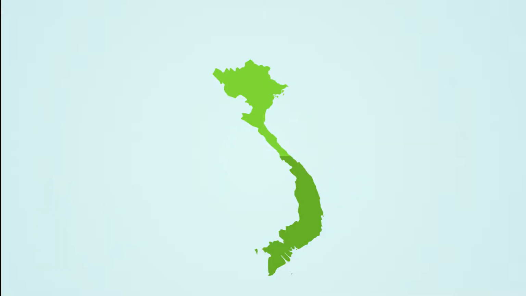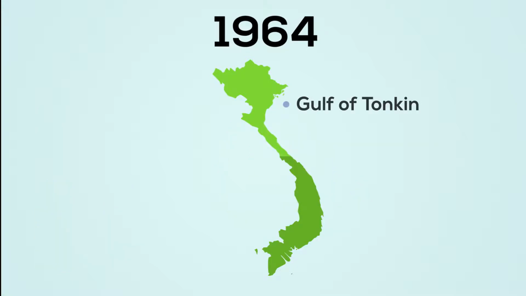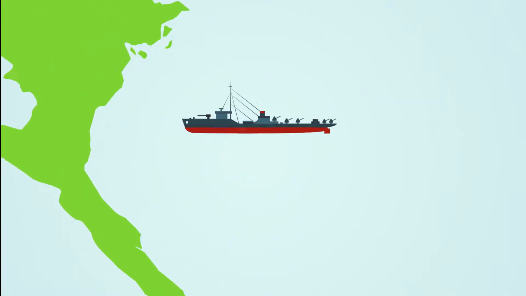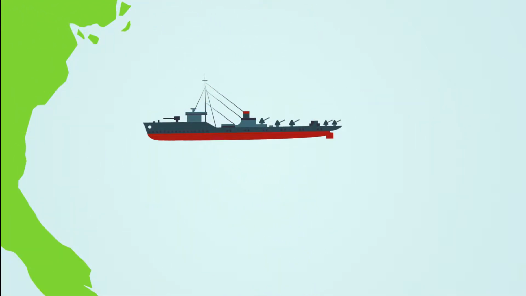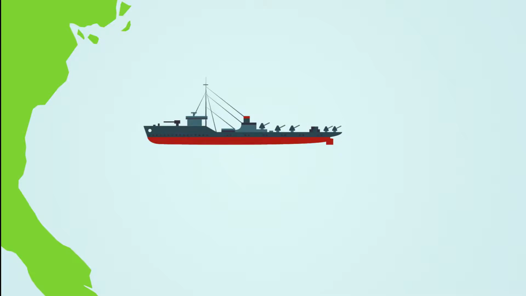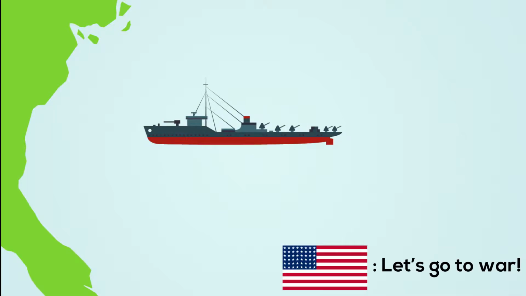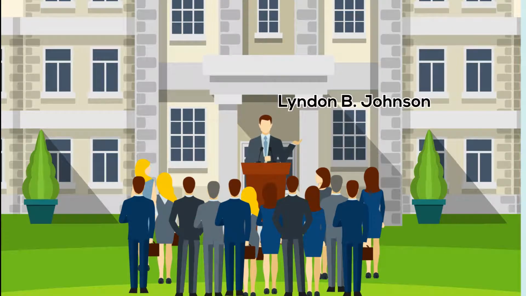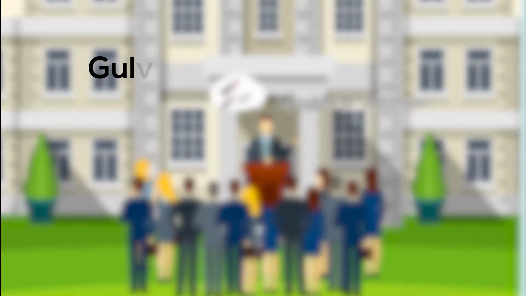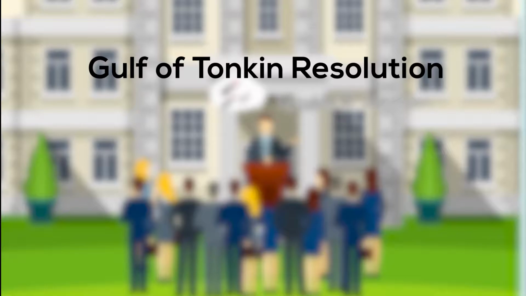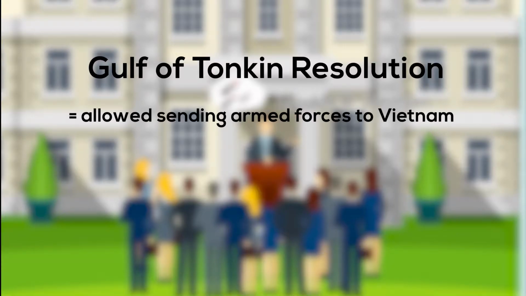On the 2nd of August 1964, the Gulf of Tonkin incident, in which a US destroyer claimed to be attacked by North Vietnamese forces, was used as an incentive to put US troops on the ground. The incident was later discovered to be fabricated and possibly used as an excuse to go to war. US President Lyndon B. Johnson ordered airstrikes against North Vietnamese targets. Johnson used these incidents to get Congress to push through the Gulf of Tonkin resolution, which allowed the US to increase its involvement in Vietnam.